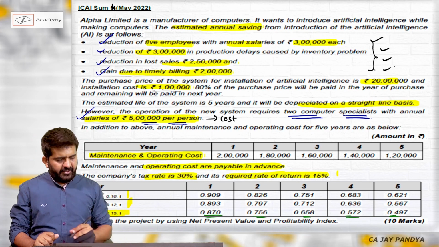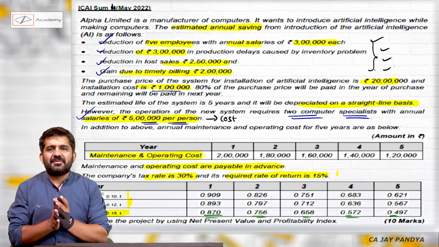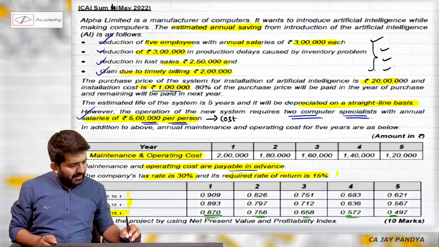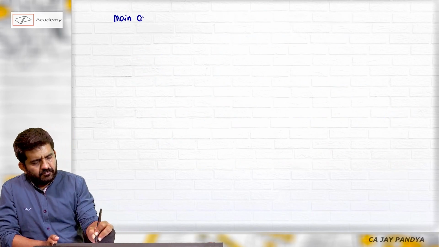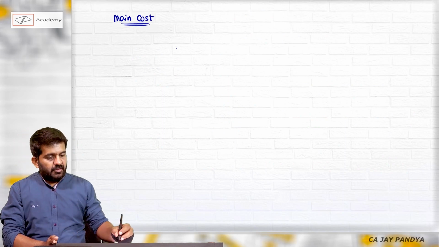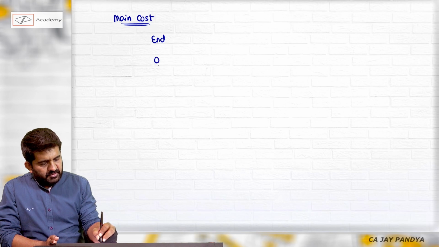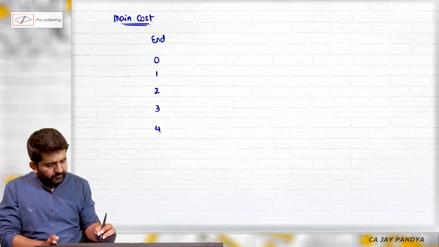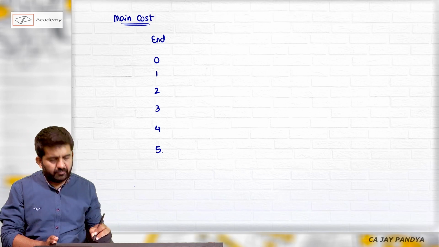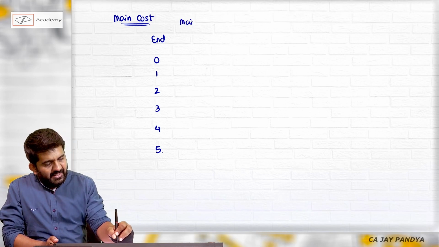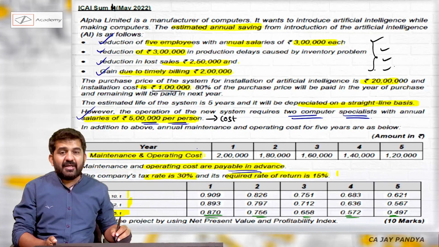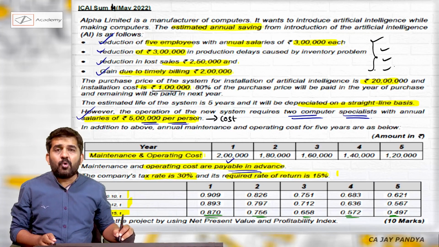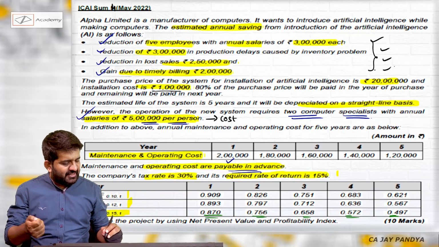Present value of cash outflow. All right. Maintenance and operating cost. Please understand, they are payable in advance. So if I write this down, end of 0, 1, 2, 3, 4 and 5. What is my maintenance cost? They are payable in advance. 2 lakh payable at the beginning of first year is at the end of 0 year.